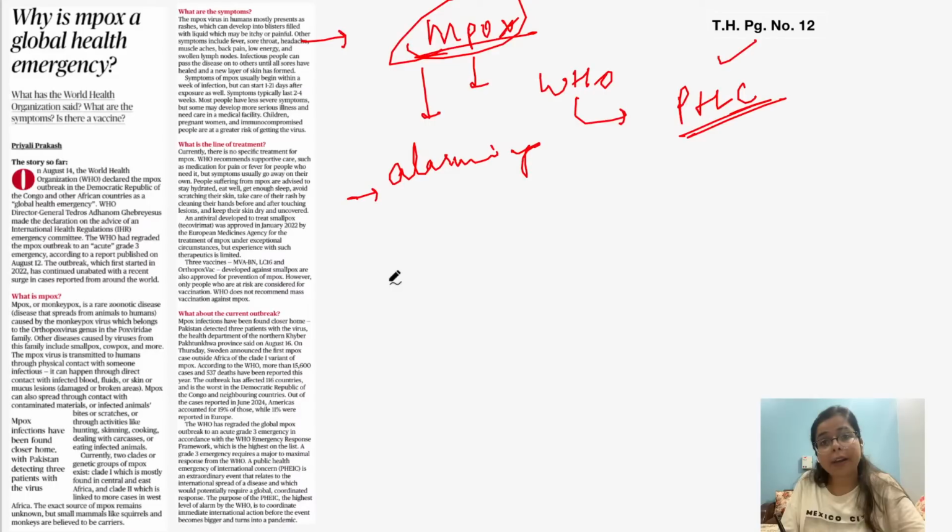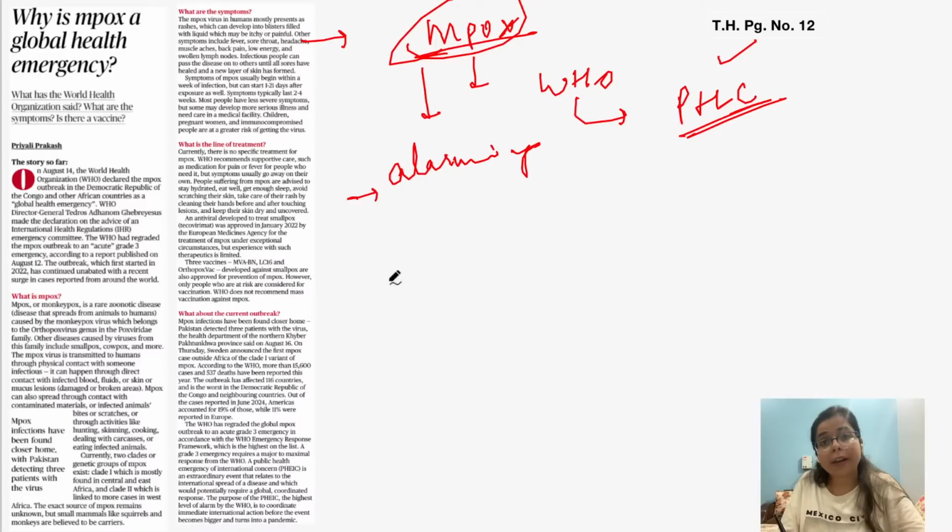The second thing is that this is a call for international collaboration. That is, international collaboration and efforts are needed in order to prevent or contain this disease, and it can be through various means, for example, research and development in the early development of a vaccine, among others.